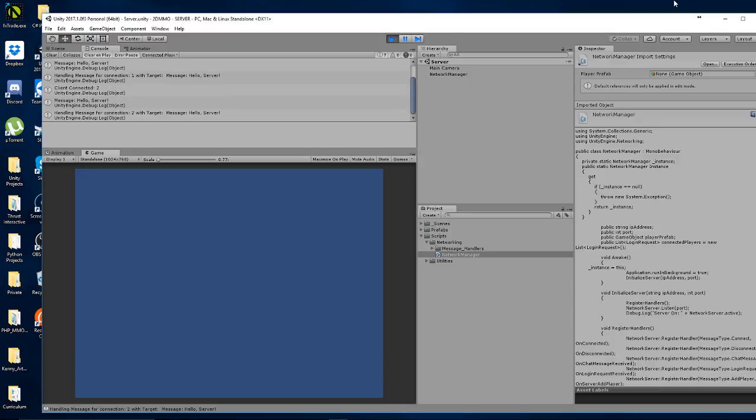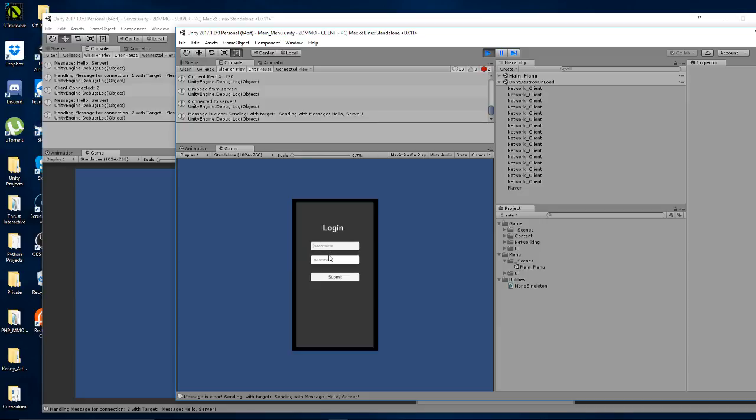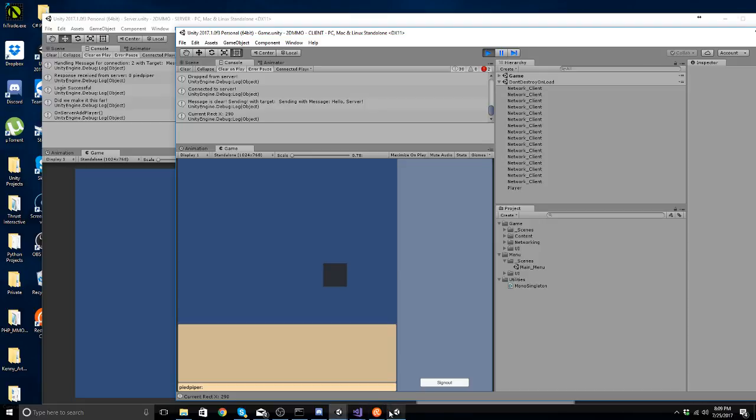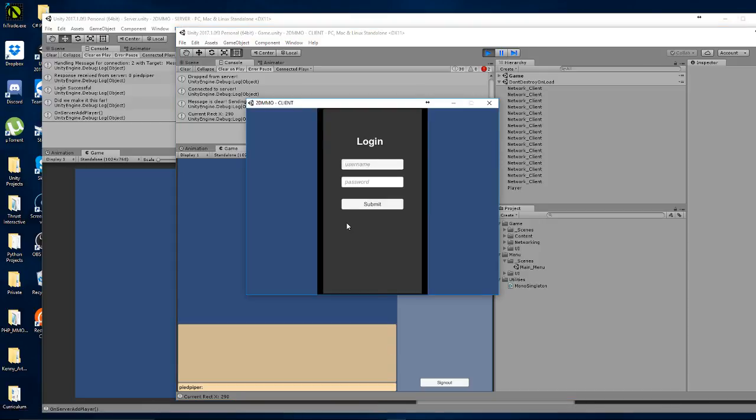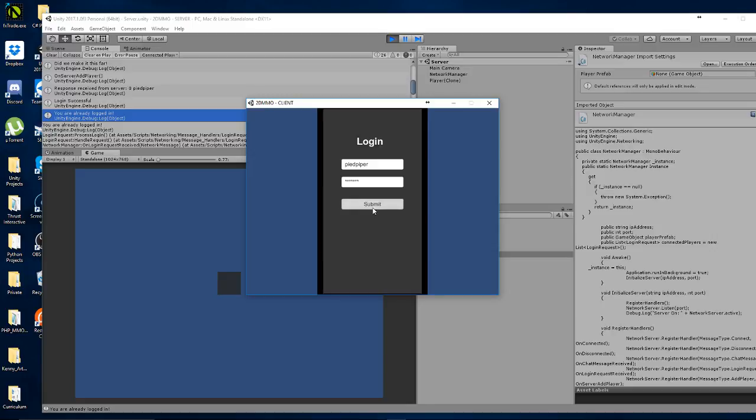All right, so let's test that going. Let's log in. Log in Pied Piper. Okay, so did we make it this far? And then here, let's log in with this little client. We're going to say Pied Piper. All right, and here you go. You can see here it says you're already logged in, and check it out. We can't log in, and that's fine and great, and it's working how it should.